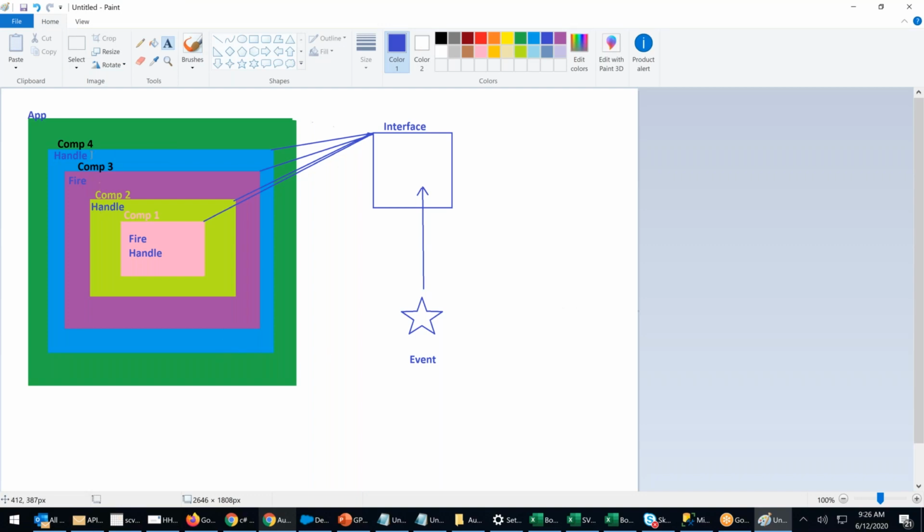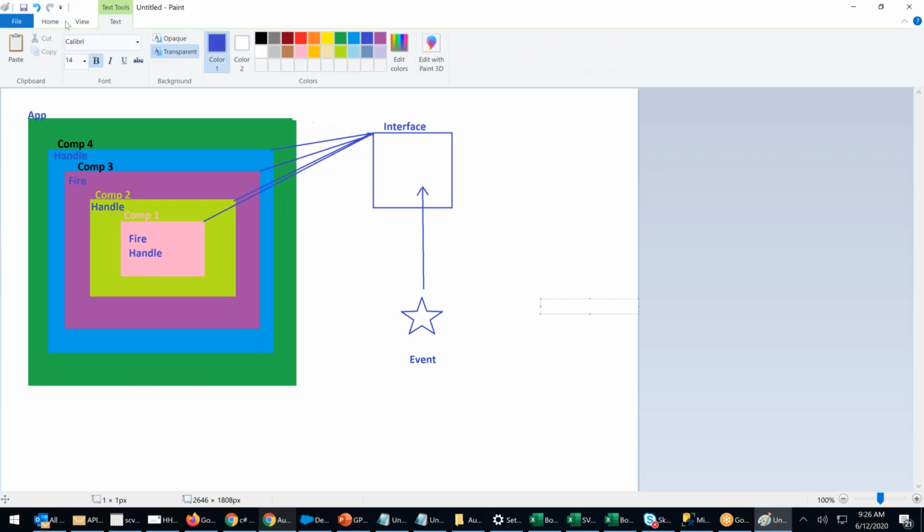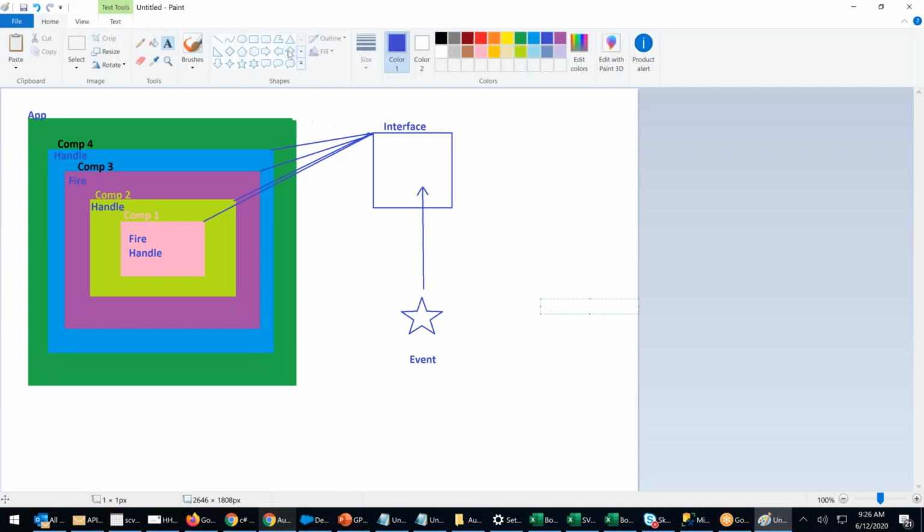Handle is in component 2 as well as in component 4, also in component 1. In component 1, it's a message based handling. See, whenever I press the button in component 1, I can see the message in 4 because it can handle, right? Because it is up bubbling, it will go like this. It will go from up.